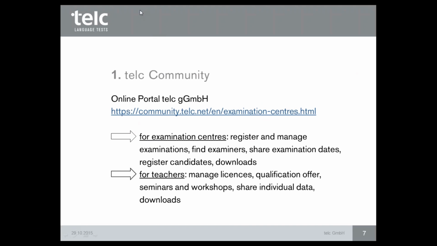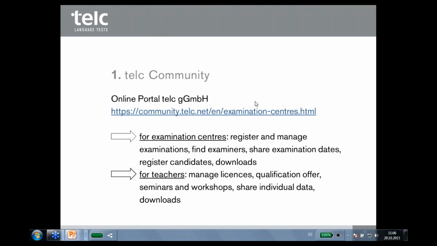The first step, I will give you some tips and advice regarding the telc community. Telc community is the online portal of the telc association. You see here community.telc.net. You will find it there under examination centers. It's divided in two parts. The first part is for examination centers, for you, and the second part for teachers.